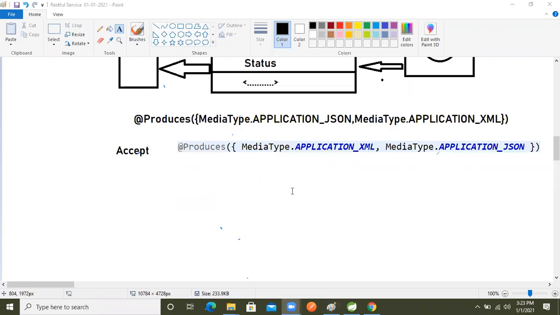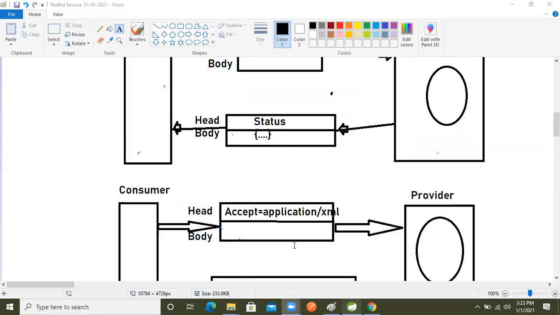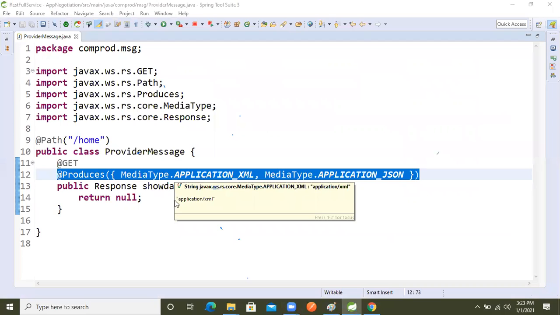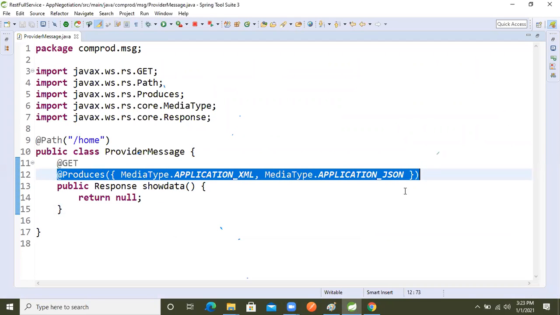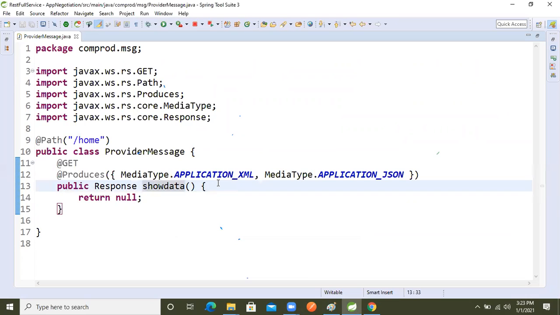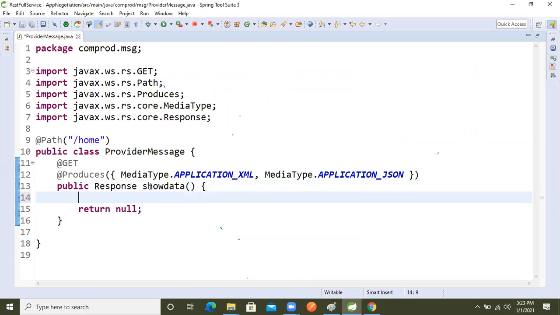So I will explain those things practically also. Now the employee object we created, and we already took the product. If we want to prepare our response object data, what do we need? We need a builder object, right? Response builder.